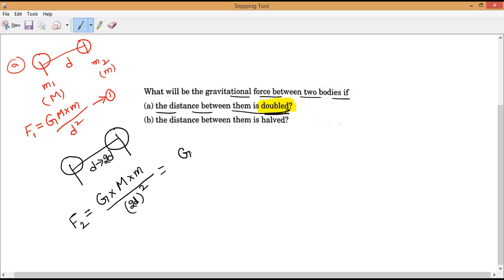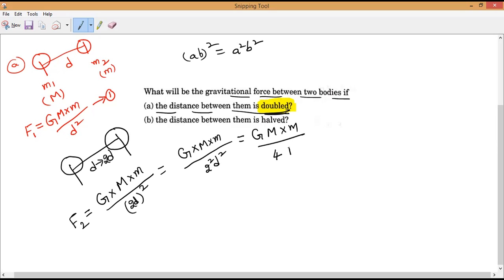So it will be modified into G into capital M into small m divided by (2D) whole square. It looks like (AB) whole square, so I can write it as A square B square. So it turns into 2 square and D square, which is equal to G into M into m divided by 4D square.